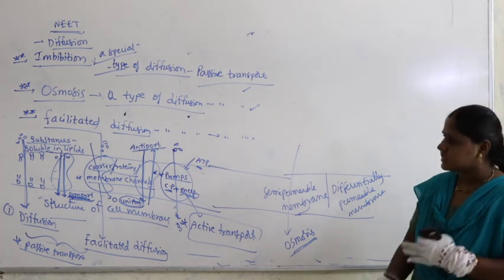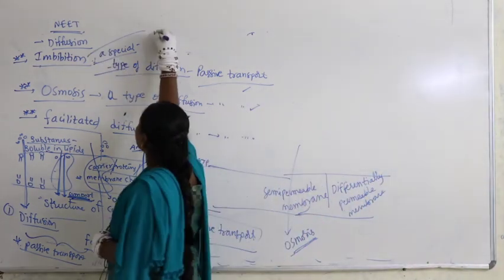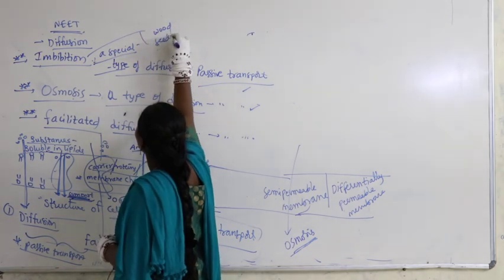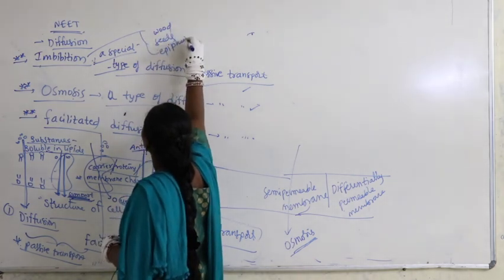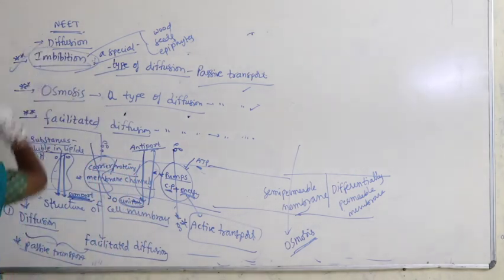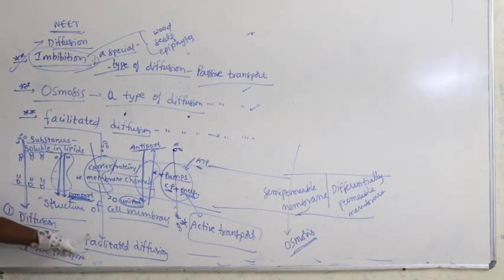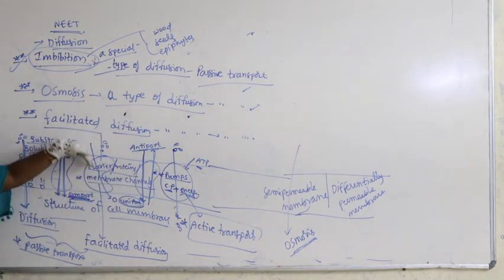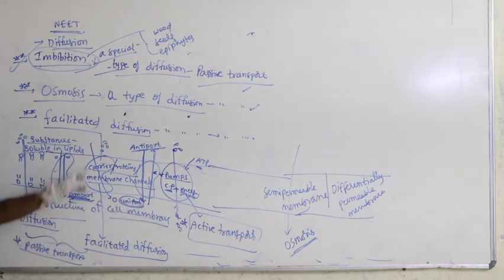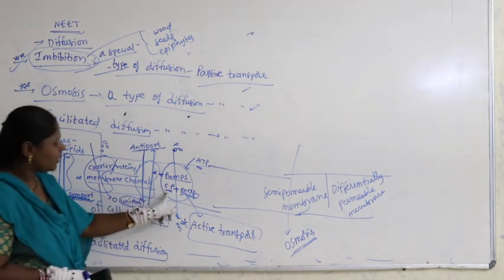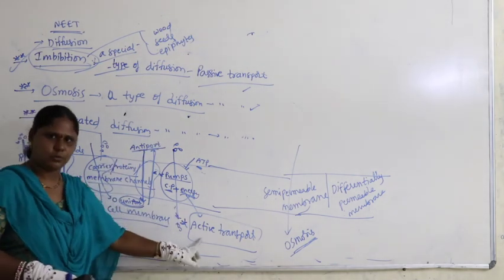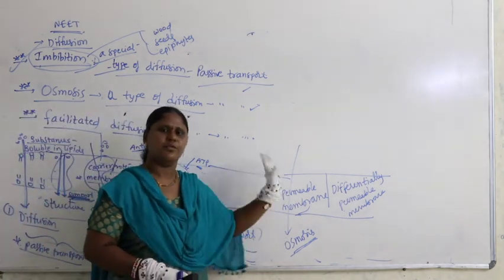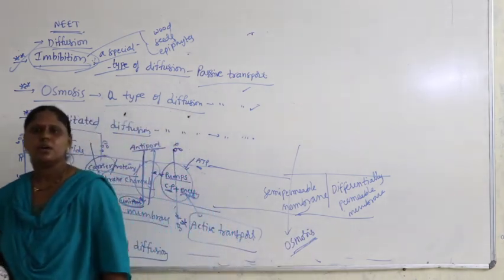Then moisture content is there. In the case of wood, dry seed, epiphytes, the same absorption itself is called imbibition. See, this is diffusion, this is facilitated diffusion, this is symport, this is antiport, where only one molecule is moving, uniport, and this is carrier protein facilitated diffusion. Diffusion and facilitated diffusion both come under passive transport, right. Here carrier proteins move molecules with energy: active transport. Across the semi-permeable or differentially permeable membrane, it is called osmosis.